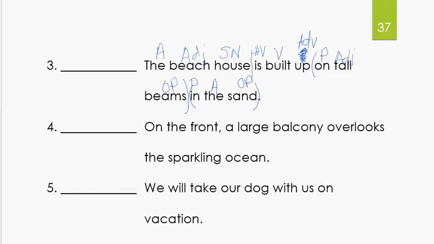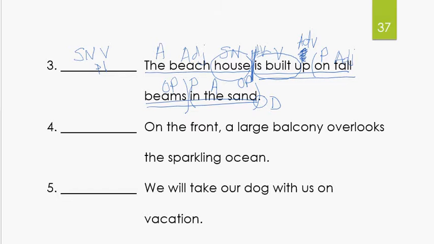So it is a pattern 1 sentence. Subject, noun, verb, pattern 1, check. Go to the end of the sentence, period, statement, declarative. Oops, I already marked the verb, but now you're supposed to draw your line between the complete subject, the beach house, and your complete predicate, the end of the sentence. Now, if I ask you what's a simple subject, house. What's the simple predicate? Is built.